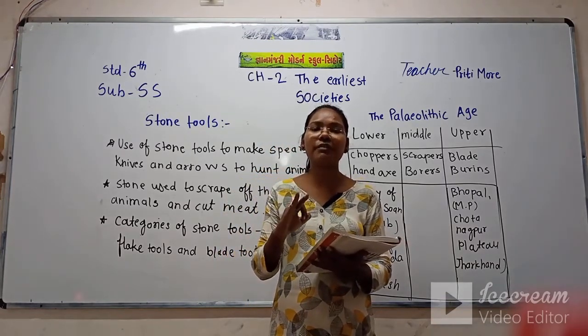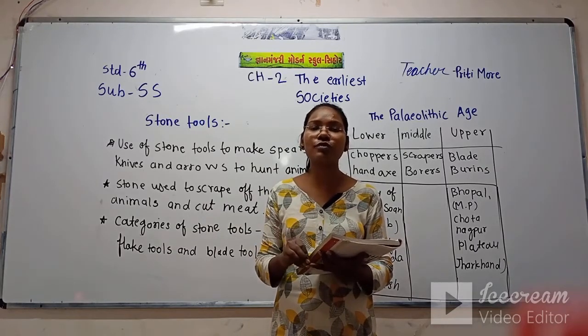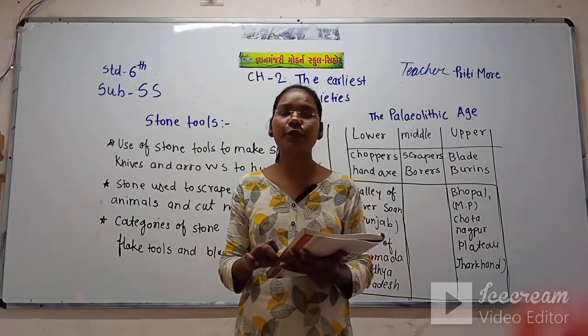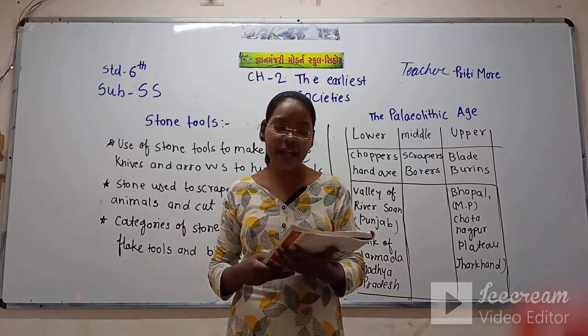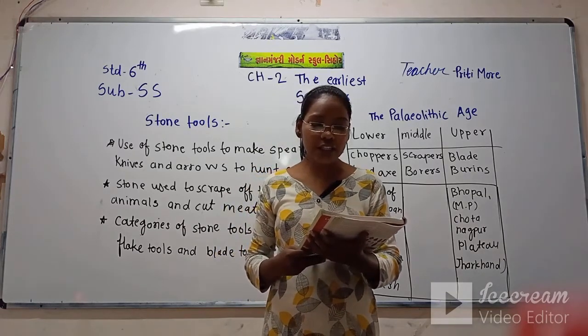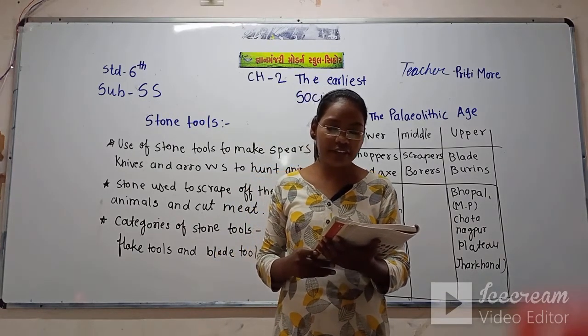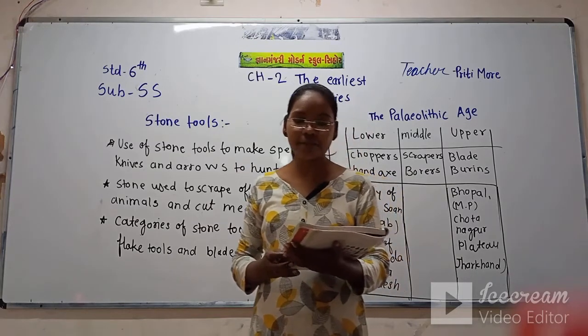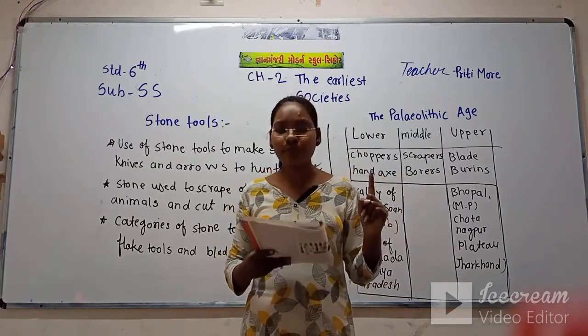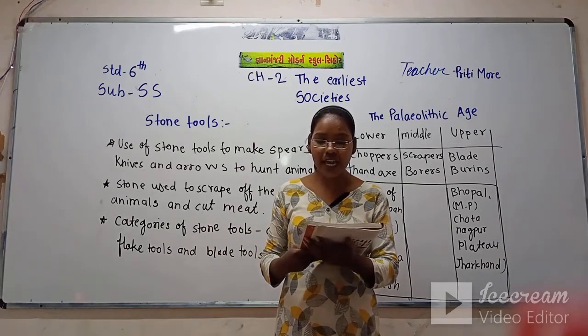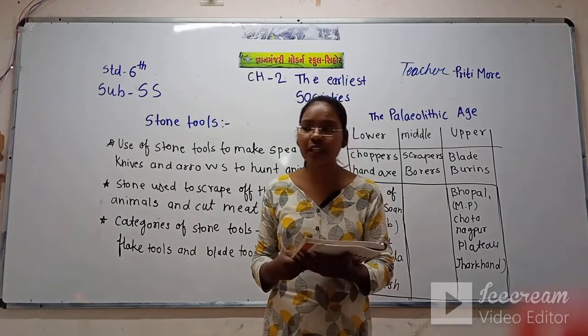that the ancient people were using such kinds of tools for hunting animals and to protect themselves from wild animals. The Paleolithic Age has been further divided into three periods. That means again, the Paleolithic Age has been further divided into three periods.